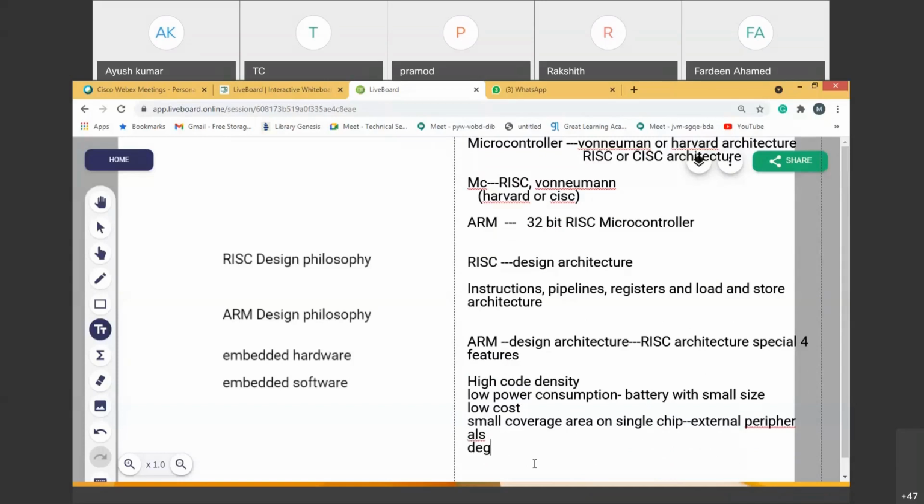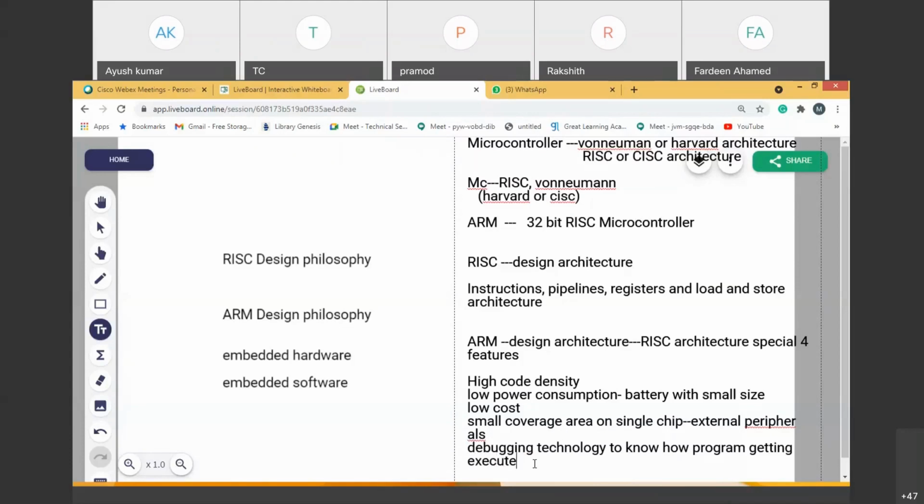A special debugging technology, to know how the program is getting executed. This is the speciality, a special design feature of the ARM processor.